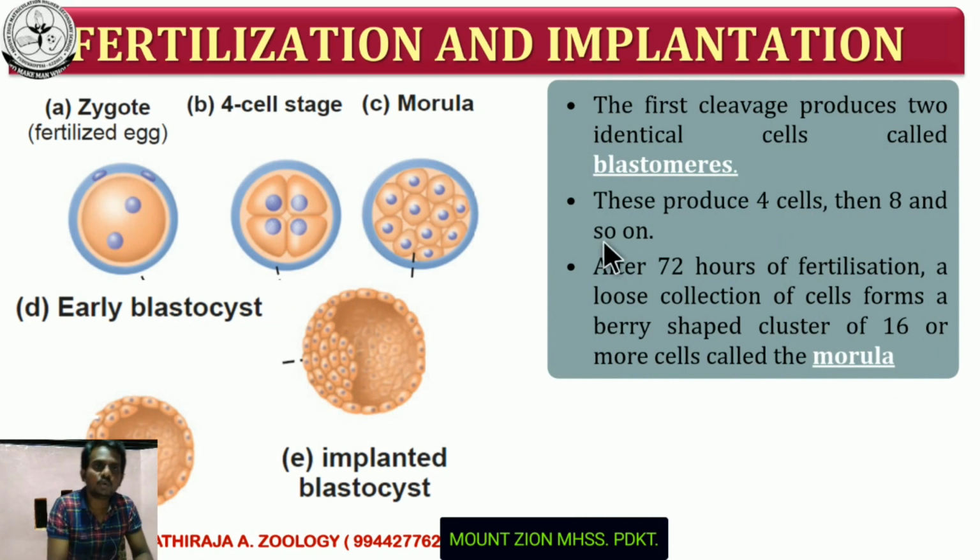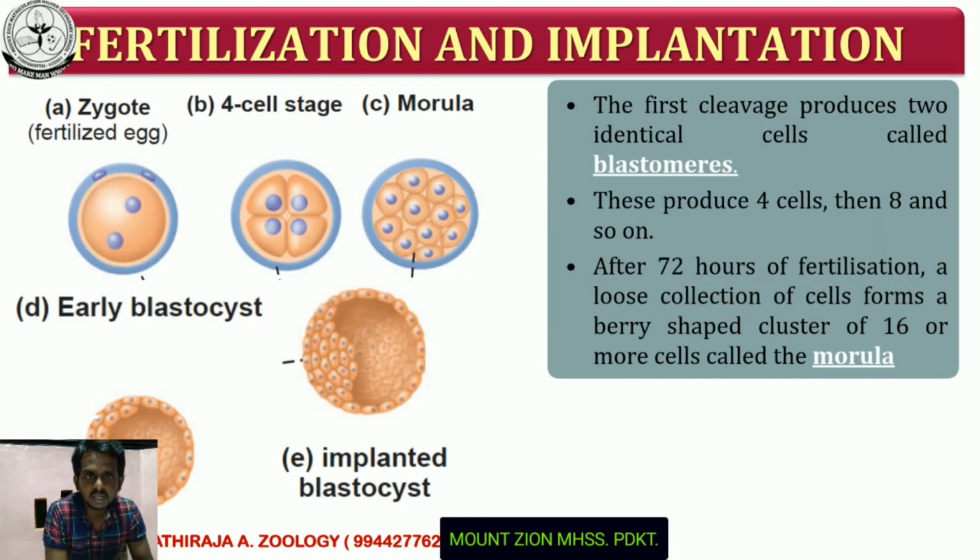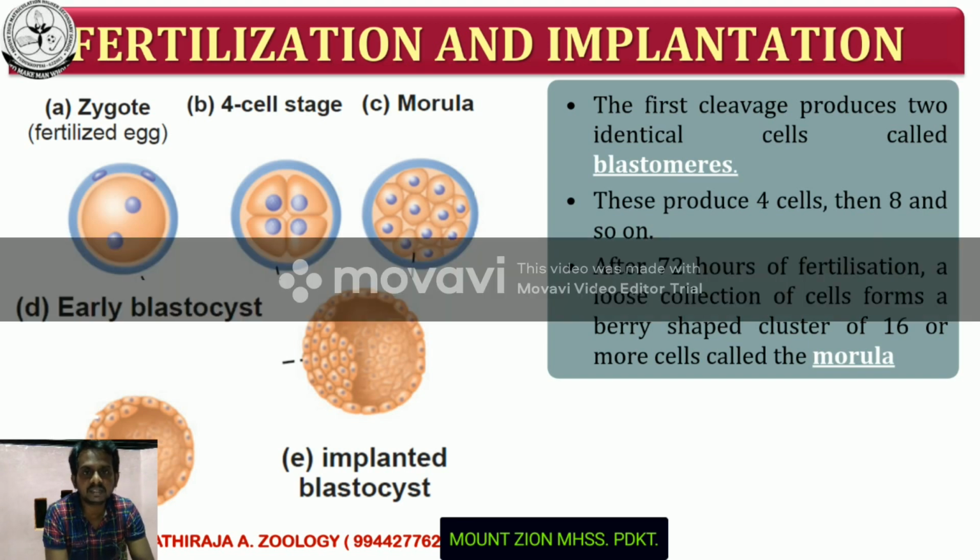Next we move on to the processes after fertilization. What are the steps involved in the fertilization process? First, insemination. What is insemination? Inoculation of sperm into the female reproductive tract. Then followed by capacitation. What is meant by capacitation? It is a biochemical event that helps the penetration of sperm into the egg, or it activates the sperm.